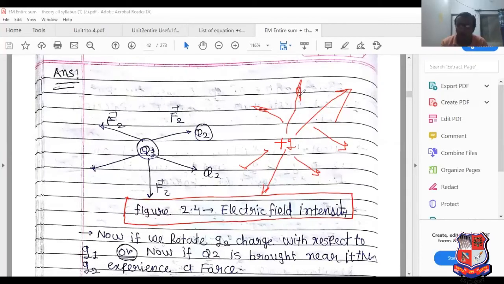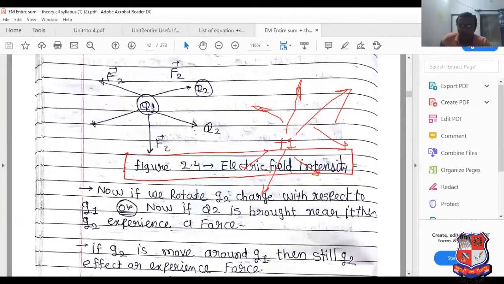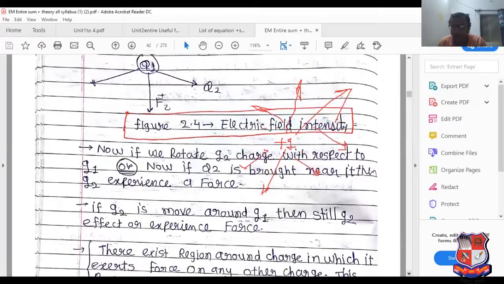Now, if we rotate the Q2 charge with respect to Q1, see, this is the Q2 charge, and if we bring another charge near, it experiences a force.